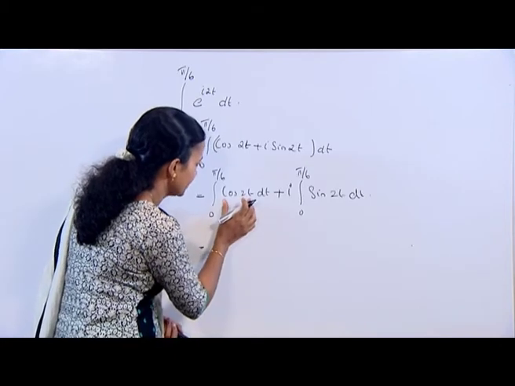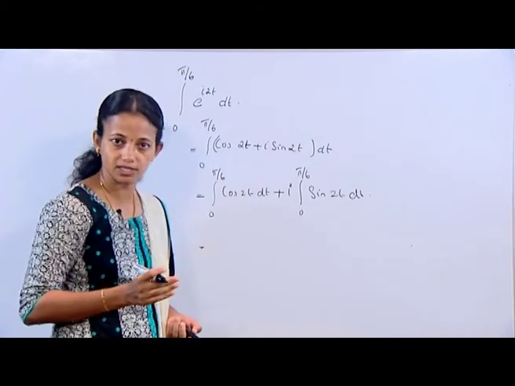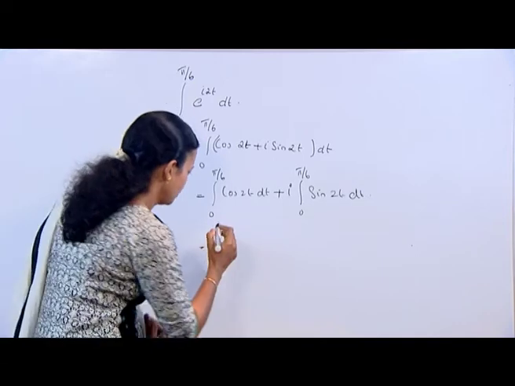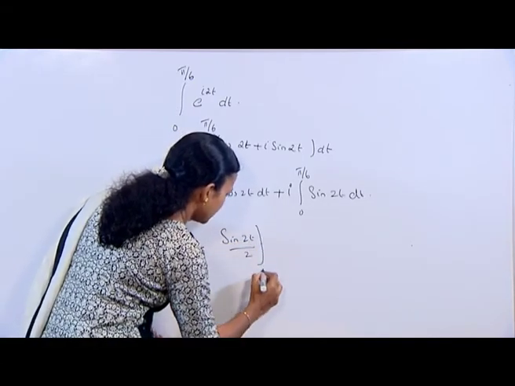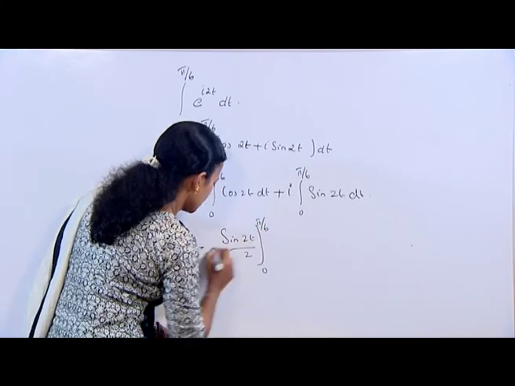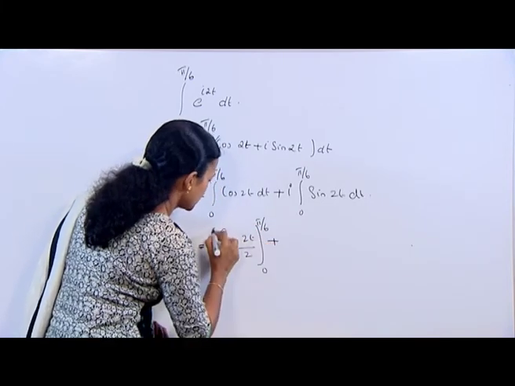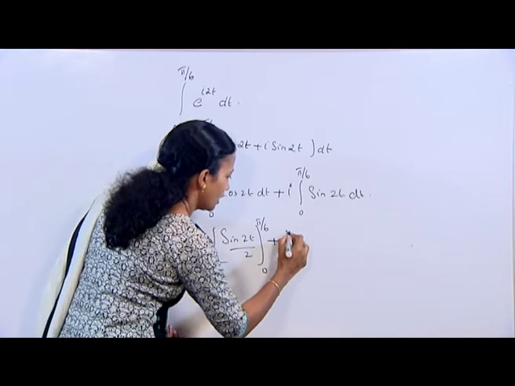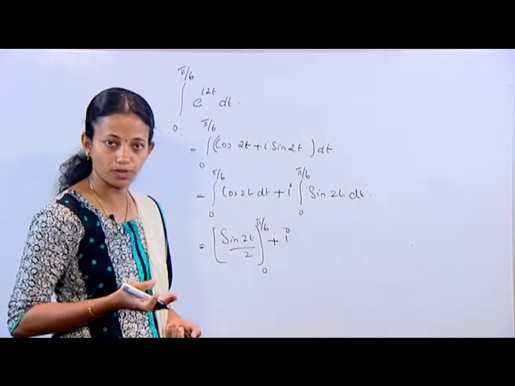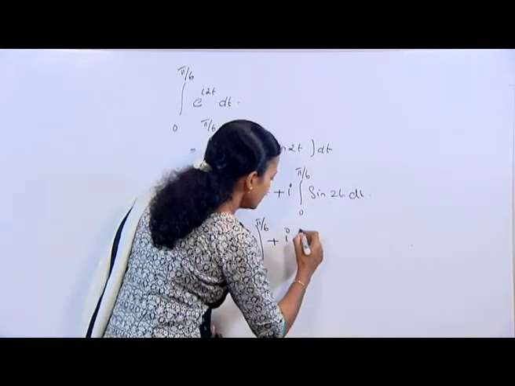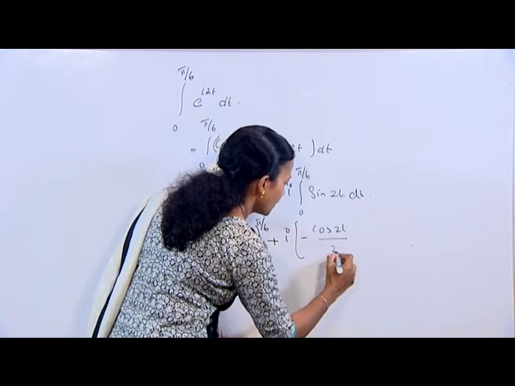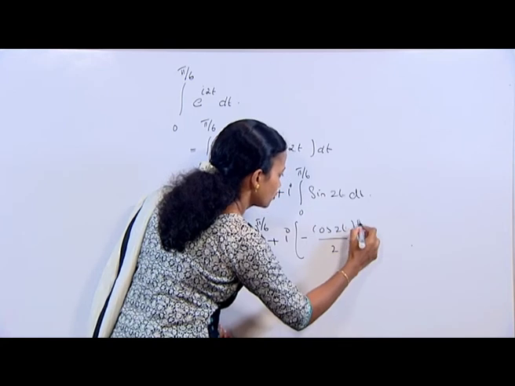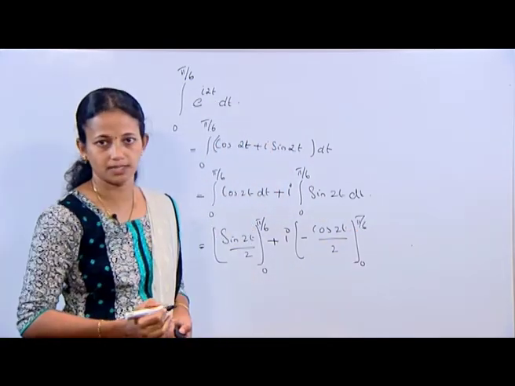The integral of cos 2t, that we know, is sin 2t by 2 over the limits 0 to pi by 6, plus i times the integral of sin 2t, that is minus cos 2t by 2 over the limits 0 to pi by 6.